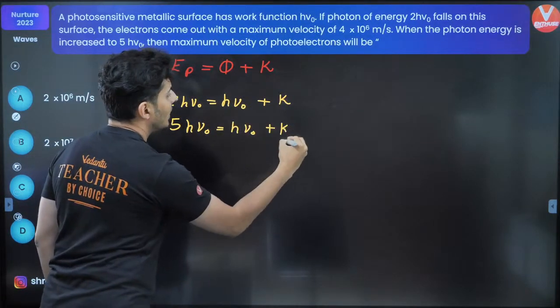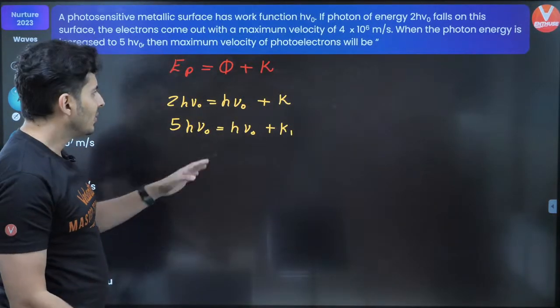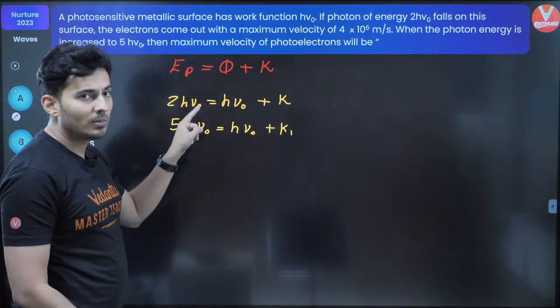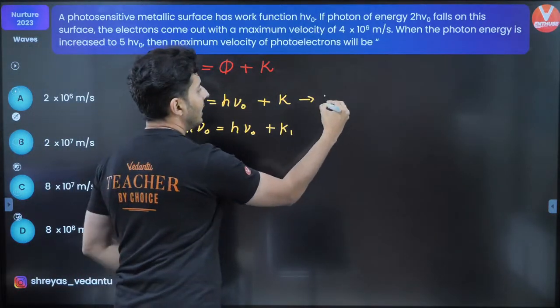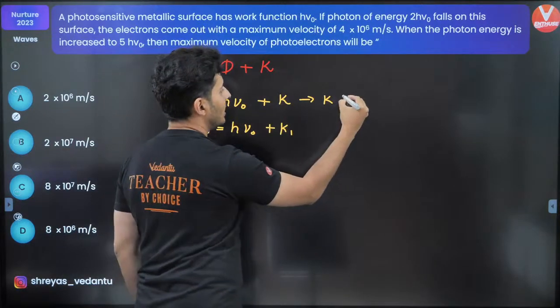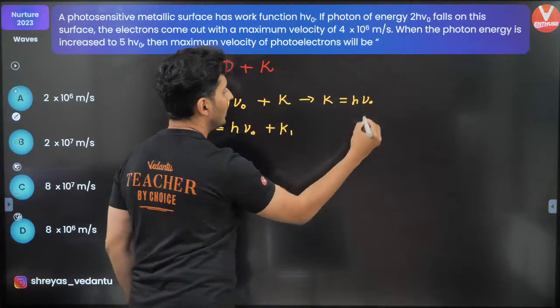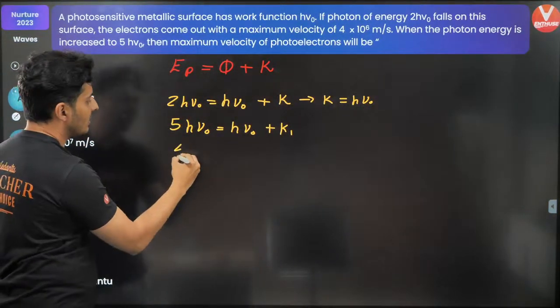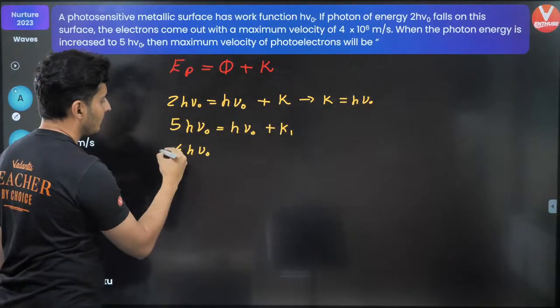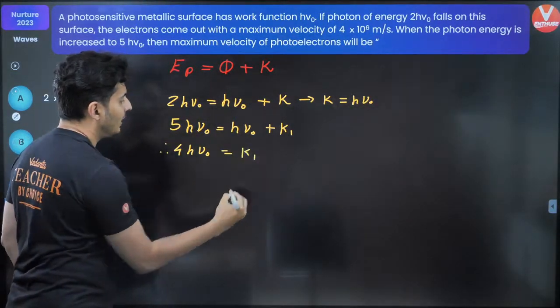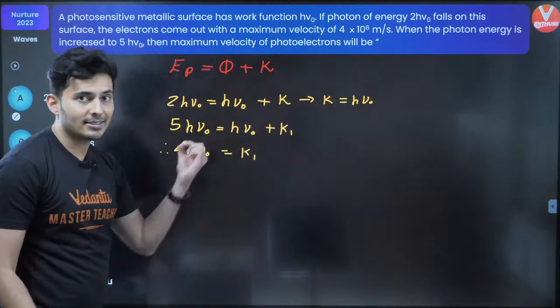It will have a new kinetic energy. Now you can just see from this that k is nothing but hν0, and from here 4hν0 is nothing but k1, but hν0 is just k.